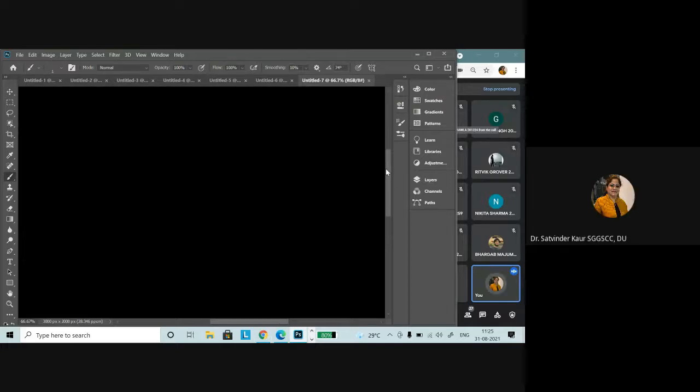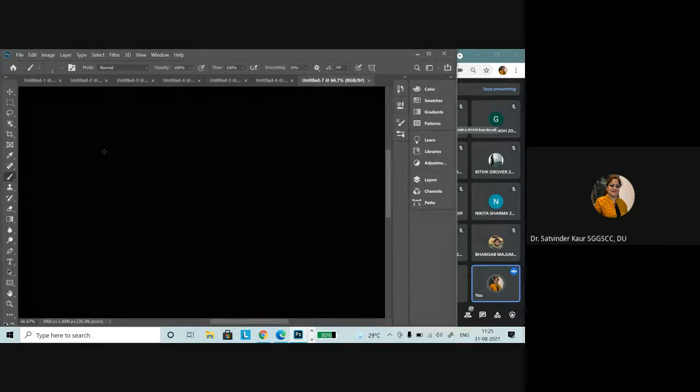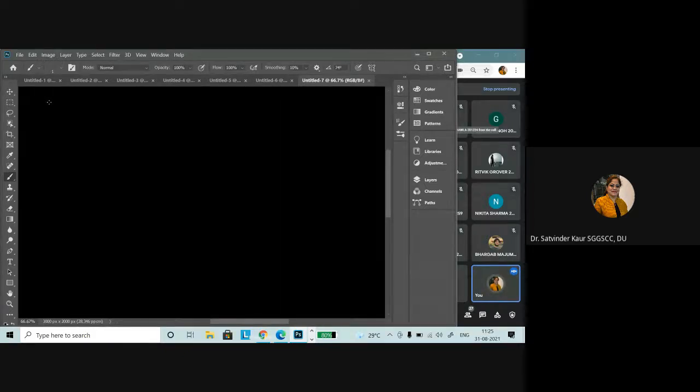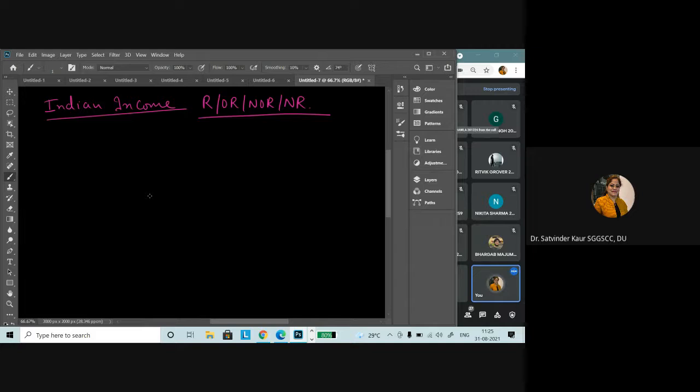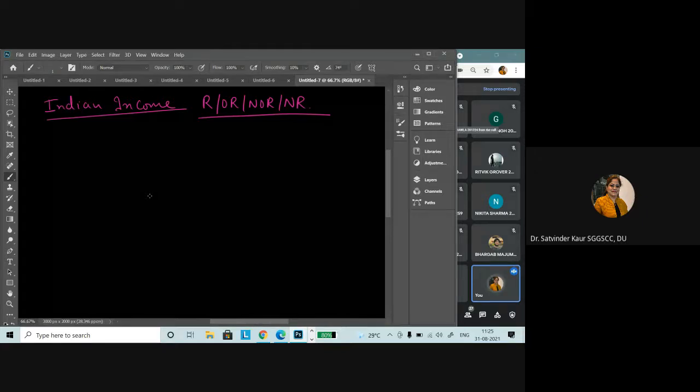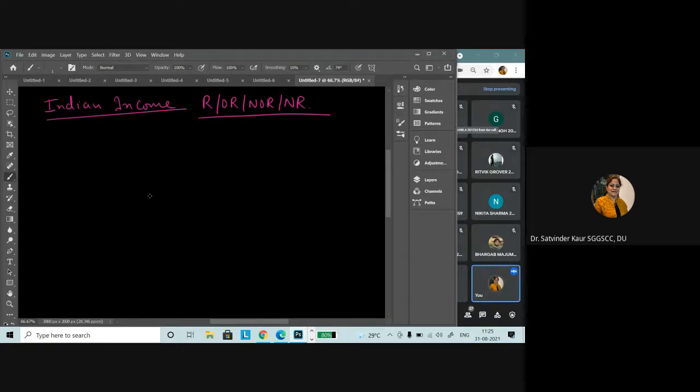Okay, now let's discuss the different types of income. The very first income is known as Indian income, right? If we talk about Indian income, whether the assessee is resident, ordinary resident, not ordinary resident and non-resident, in their case all of this income is taxable. So the very first category is income which is received in India or deemed to be received in India, right?